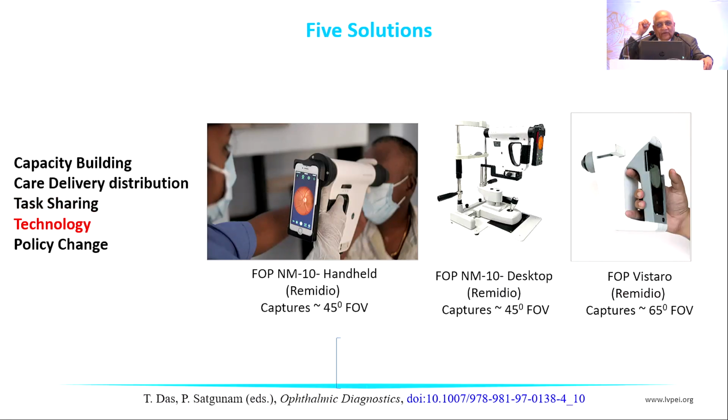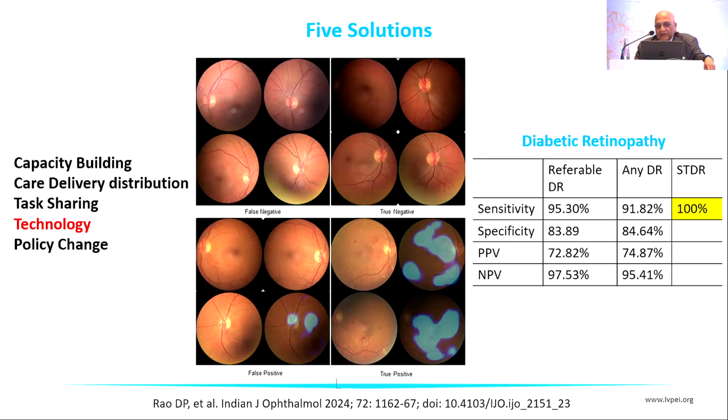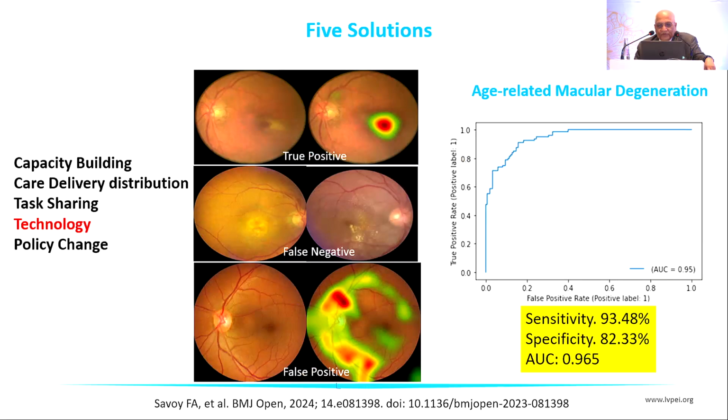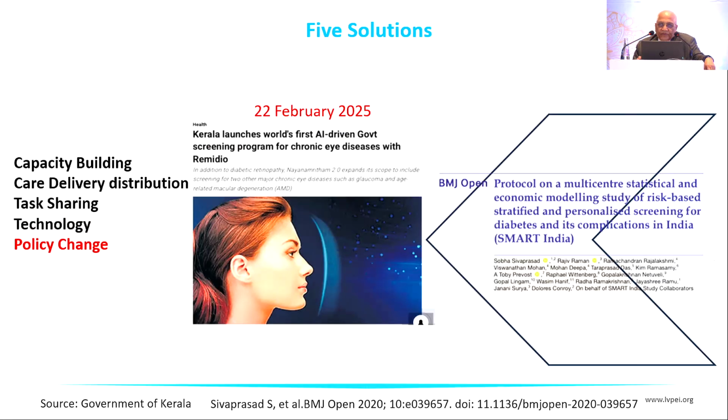Luckily, with technology developing in India, we have both table-mounted and handheld small portable fundus cameras, which can take photographs in non-mydriatic mode. They have a good amount of sensitivity, specificity, and negative predictive value. We have published many times, and also for AMD. A few months ago, the government of Kerala, for the first time in India, had a huge policy change.